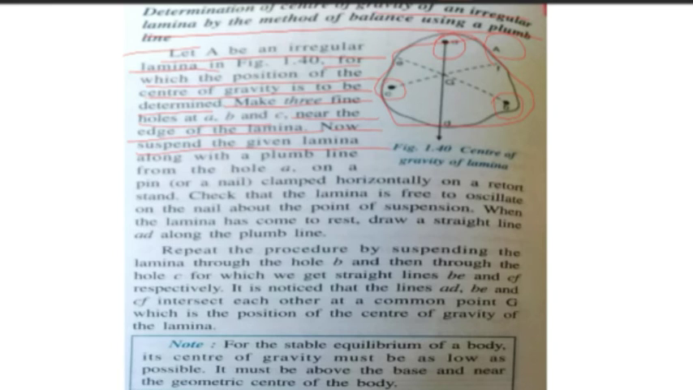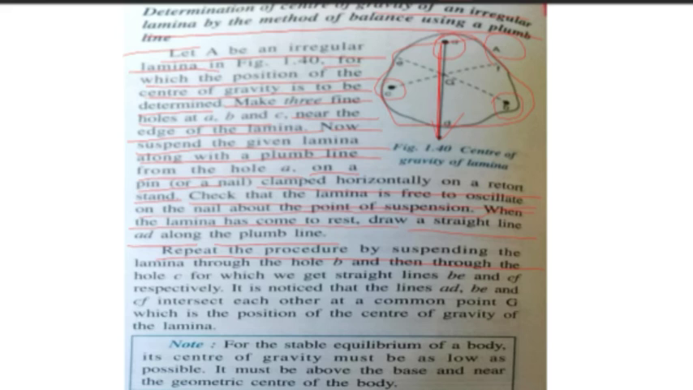Now suspend the given lamina along with the plumb line from the hole A on a pin or nail clamped horizontally on a retort stand. Check that the lamina is free to oscillate on the nail about the point of suspension. When the lamina has come to rest, draw a straight line along the plumb line. This is the plumb line we have drawn.